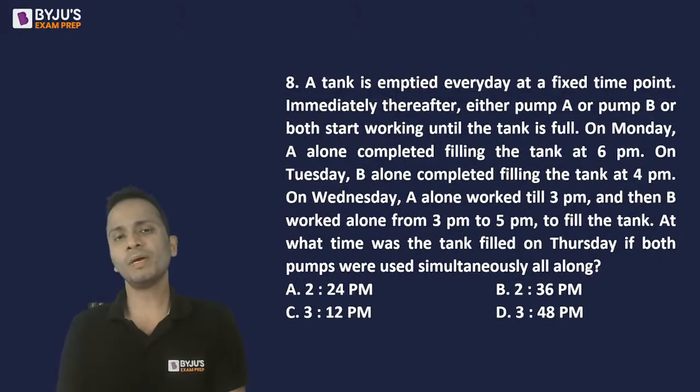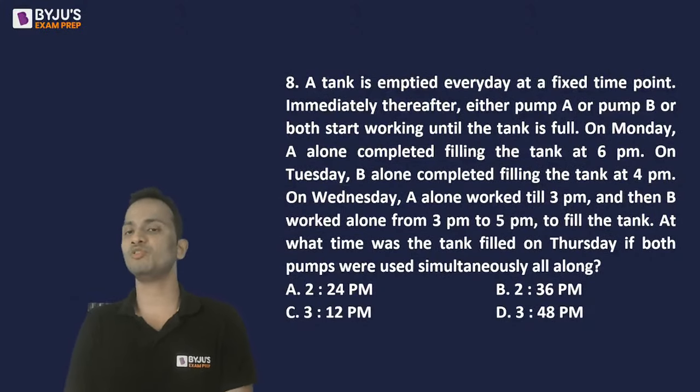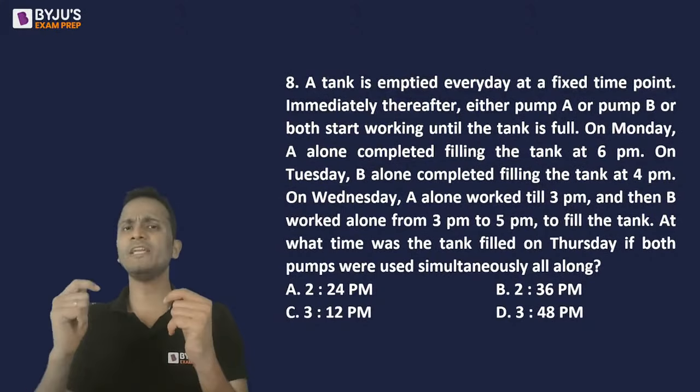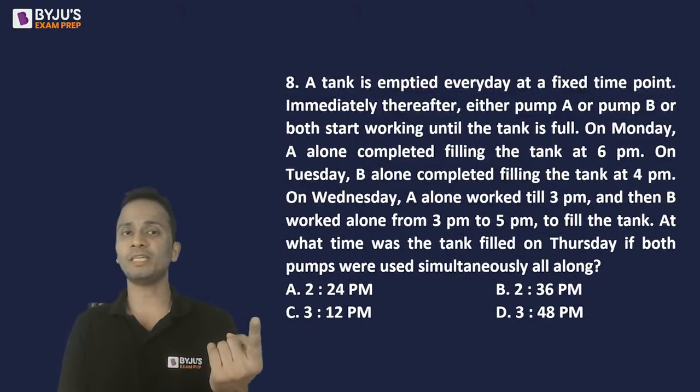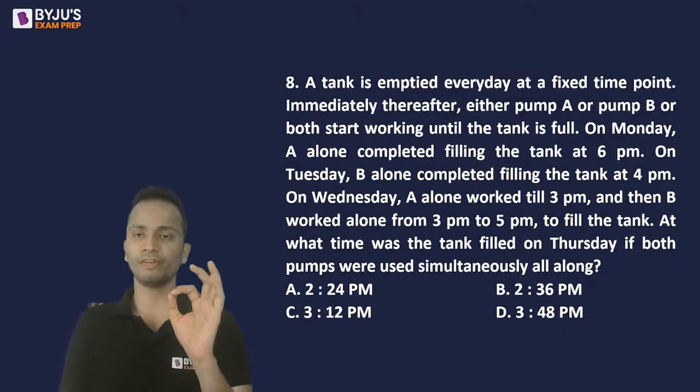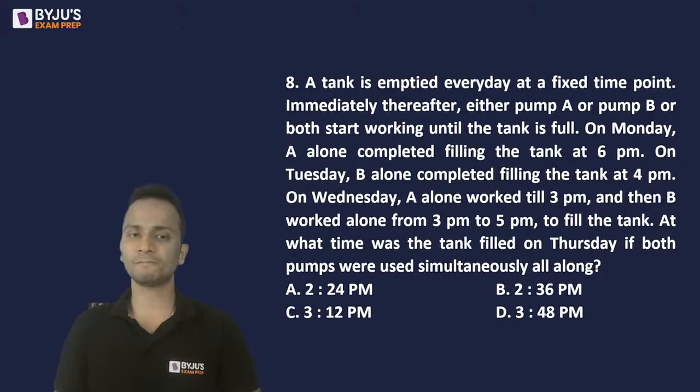On Monday, A alone completed filling the tank at 6 p.m. On Tuesday, B completed it at 4 p.m. On Wednesday, A alone worked till 3 p.m. and then B alone worked from 3 p.m. to 5 p.m. to fill the tank. So three different instances are given, but the work started at the same time. The first pipe was opened at the same time on all 3 days.